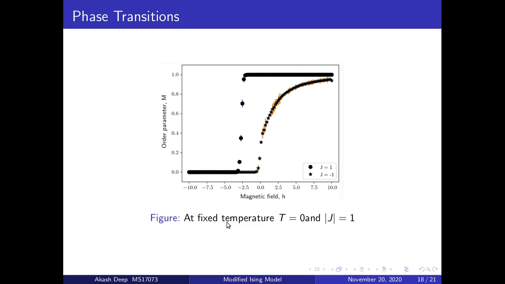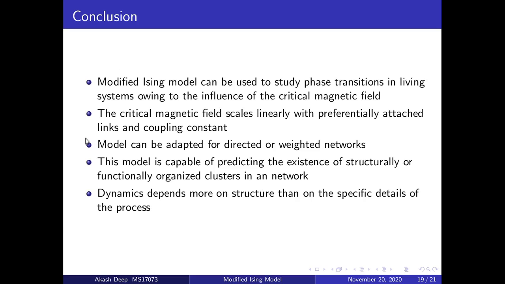Now at a fixed temperature we could easily see the existence of the phase transition. This is the first order phase transition, where the order parameter suddenly flips from 0 to 1 at some critical magnetic field, and this phase transition exists for both ferromagnetic and antiferromagnetic cases, as shown in the figure, for J equals plus 1 and J equals minus 1. Hence, we could conclude that the modified Ising model can be used to study phase transition in living systems owing to the influence of the critical magnetic field.